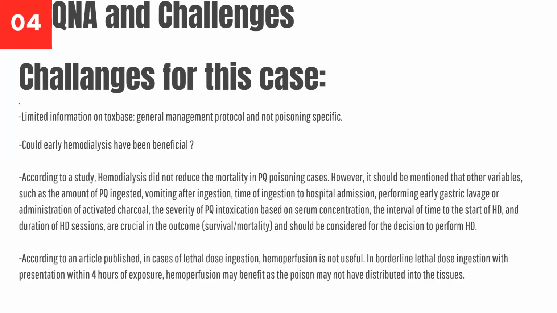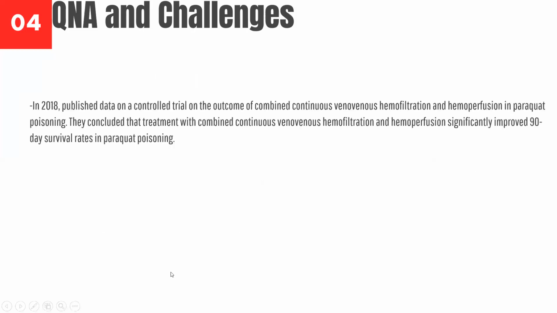According to another article published, in case of lethal dose of ingestion, hemoperfusion is not useful at all. And in borderline lethal ingestion with presentation within 4 hours of exposure, hemoperfusion may benefit as the poison may not have been distributed into the tissues. So lastly, in a controlled trial on the outcome of combined continuous veno-venous hemofiltration and hemoperfusion in paraquat poisoning, they concluded that treatment with combined continuous veno-venous hemofiltration and hemoperfusion significantly improved the 90-day survival rates in paraquat poisoning.